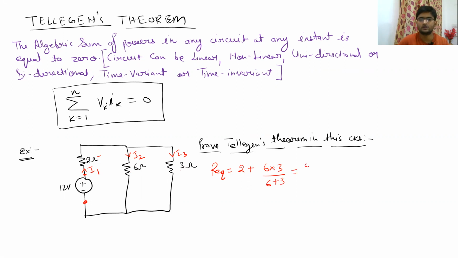So we will get 2 plus 2 is equal to 4 ohm. So our R equivalent is 4 ohm. Can you tell me the current I1 in the circuit, which is going to be divided between I2 and I3? I1 is definitely going to be our 12 volt divided by 4 ohm, which is equal to 3 ampere.